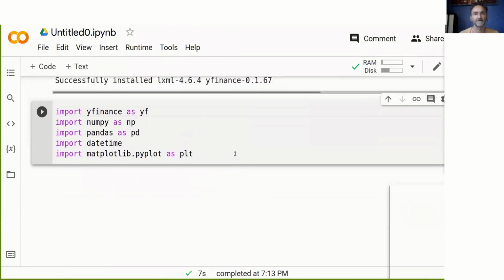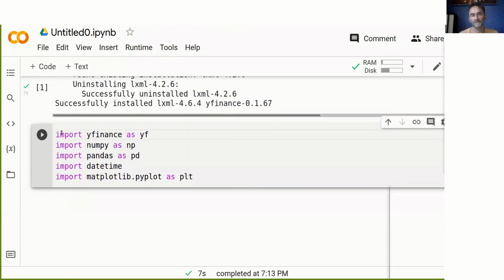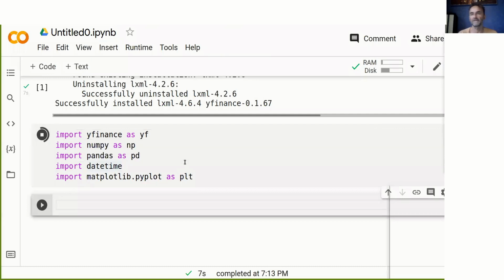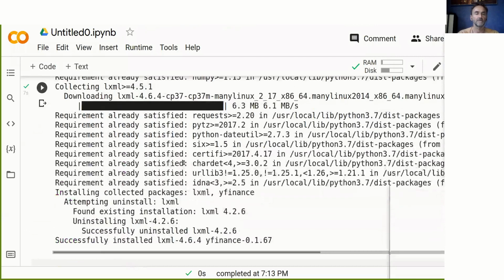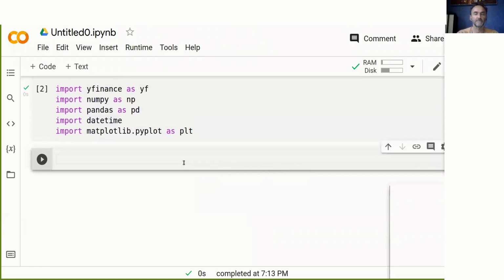Okay, and once this is done, I've got a few things here that I also import, and they're really standard Python packages: yfinance, numpy, pandas, datetime, and matplotlib. That's really it, and that's enough for us to run a backtest. Before we start running a backtest, we first need some market data, and the way you get it is really simple.